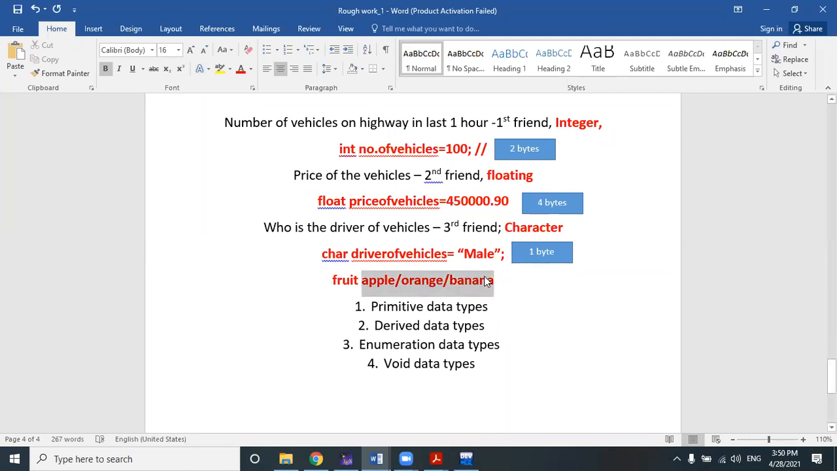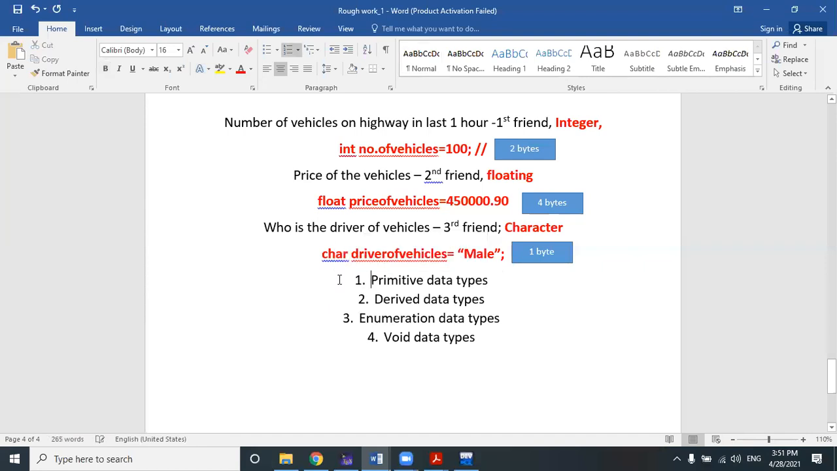Am I clear? Fruit is the data type here because all these apple, orange, banana belong to a single class, that is the fruit class, and fruit represents the type of the class. Okay, is it clear to you? And this apple, orange, banana are the variables. Clear? So these are our different examples, right?